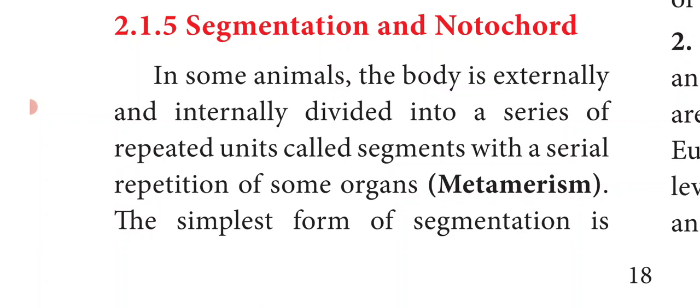So in some animals you can find the body divided into many segments. These segments contain repetition of some organs. This characteristic is called metamerism. The simplest form of segmentation is found in annelids, in which each unit of the body is very similar to the next one.